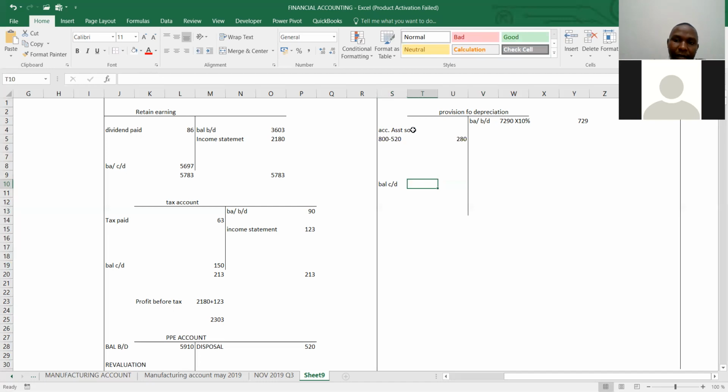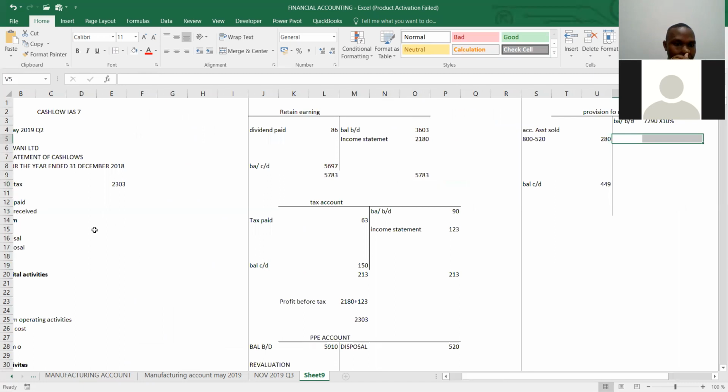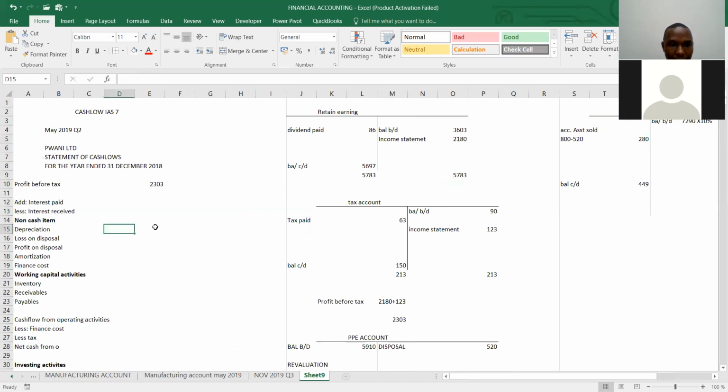So you take that 729. I will take 729 minus 280 to give me 489. That is the balance carried down. So meanwhile, we don't have the depreciation charge for the year. So hapa itakuwa blank. So this one itakuwa blank. We don't have that one.